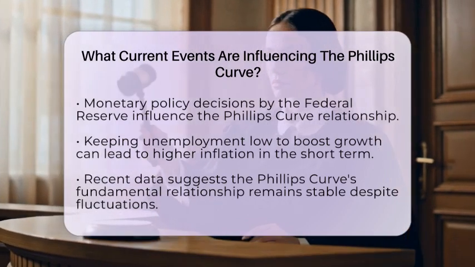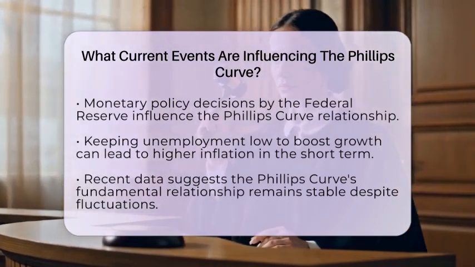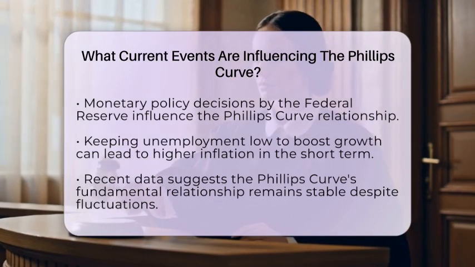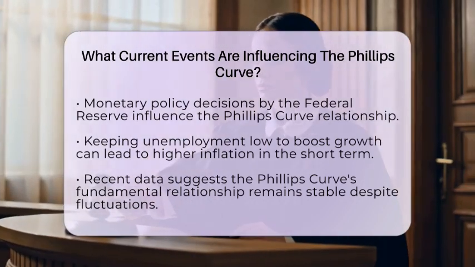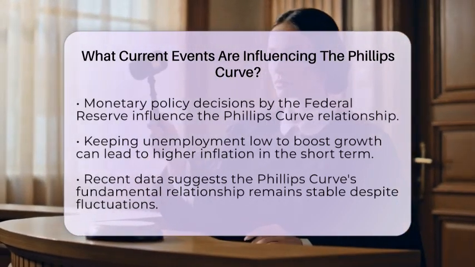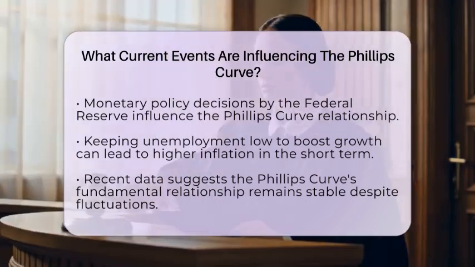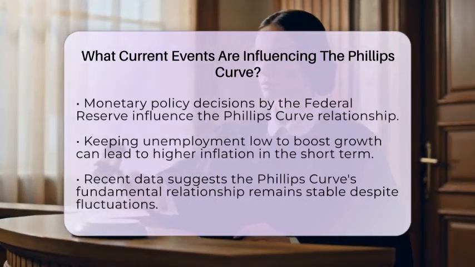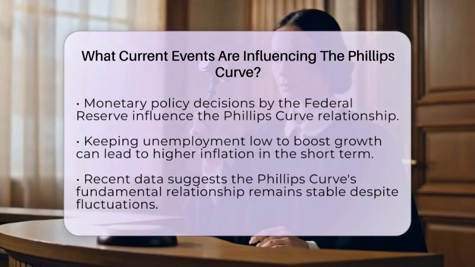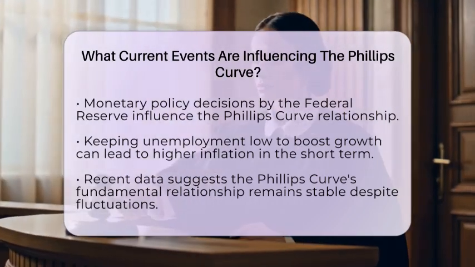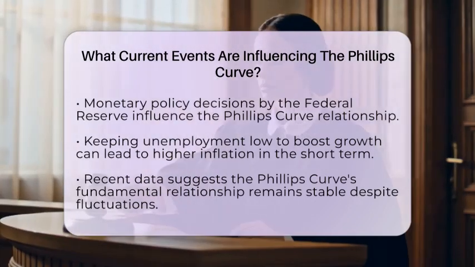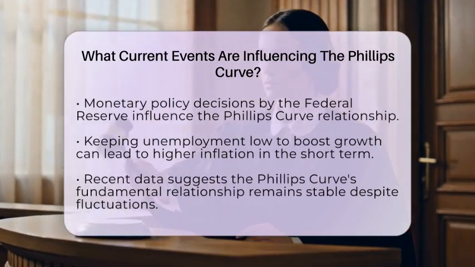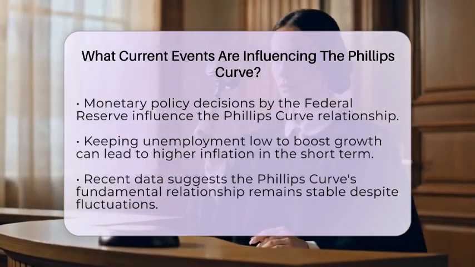Recent data indicates that the fundamental relationship described by the Phillips curve remains stable, even with fluctuations. Updated data supports models where inflation and labor market slack maintain a predictable relationship. This reinforces the idea that the Phillips curve is still a useful tool for understanding inflation dynamics, especially when considering the nonlinear aspects of labor market tightness.